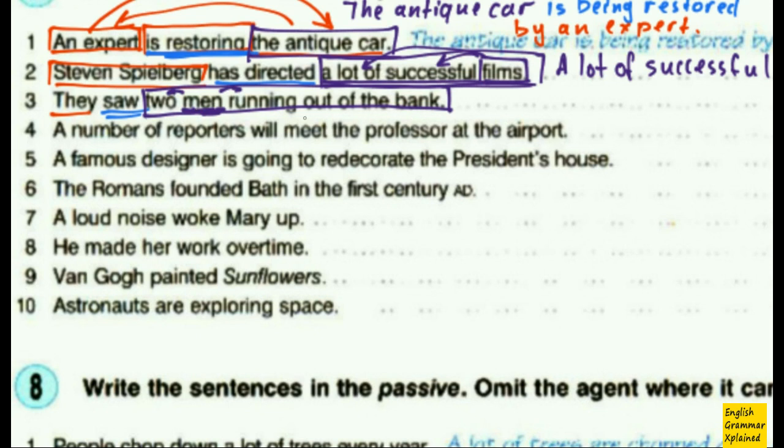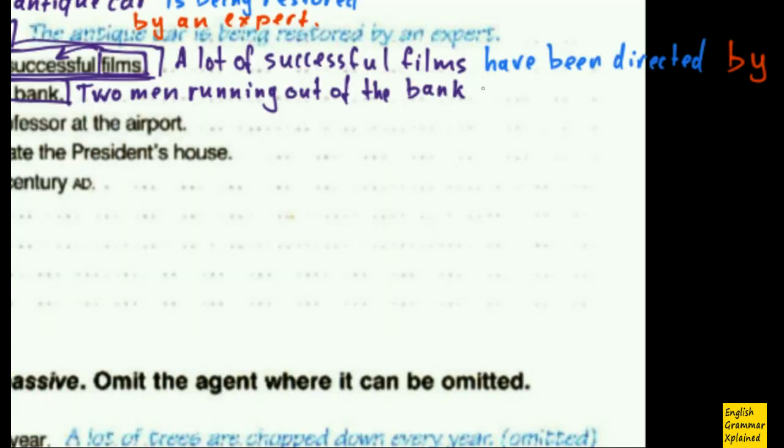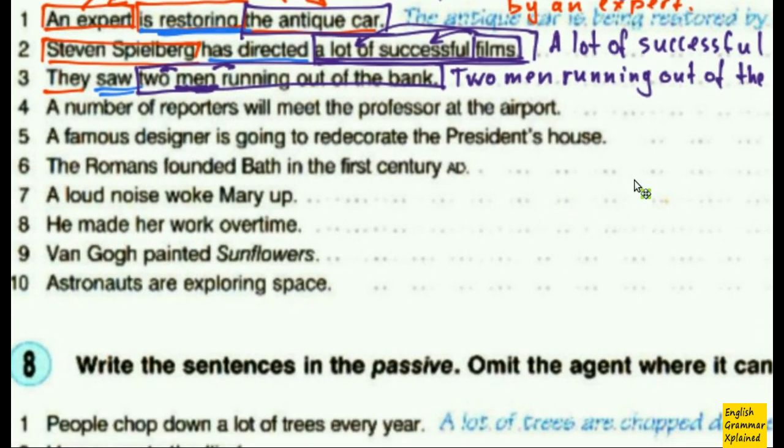So this is just like one big chunk of the sentence. Okay, so 2 men running out of the bank. Here comes my main verb, were seen, and then the agent, by them. And that's it.